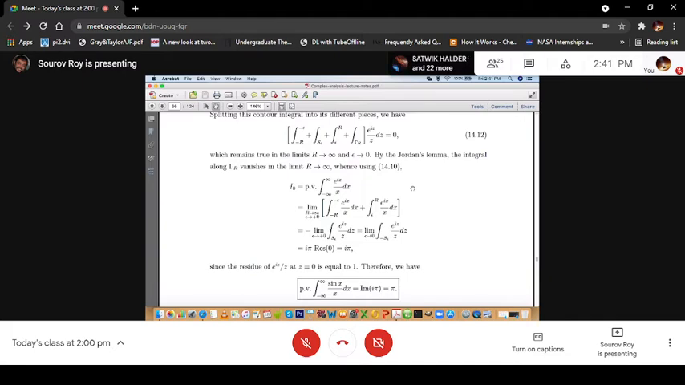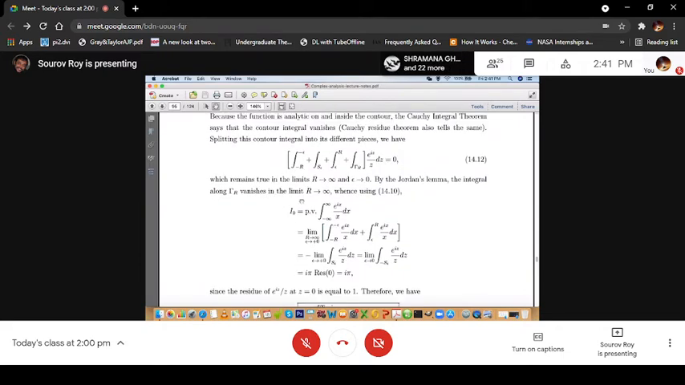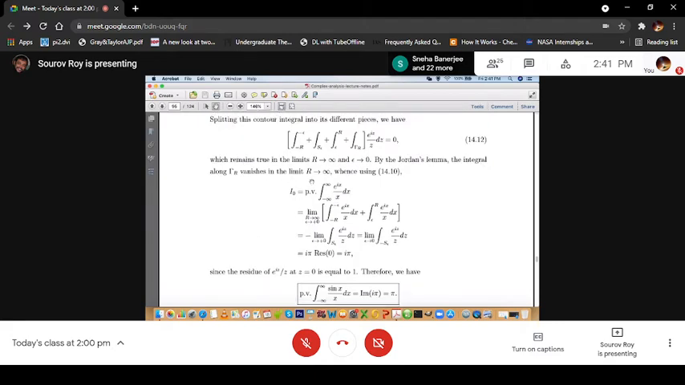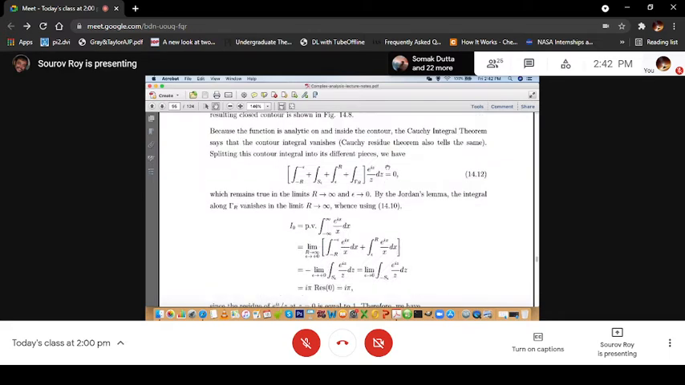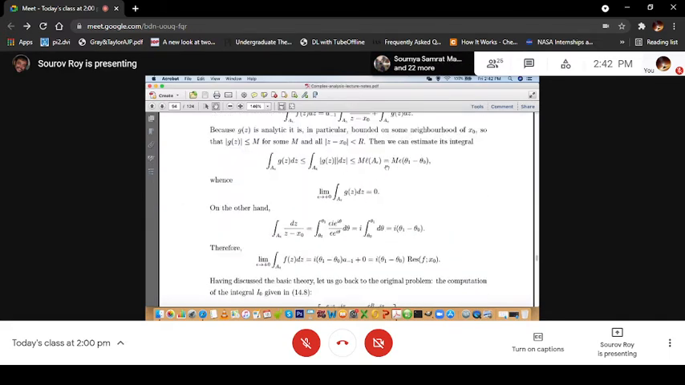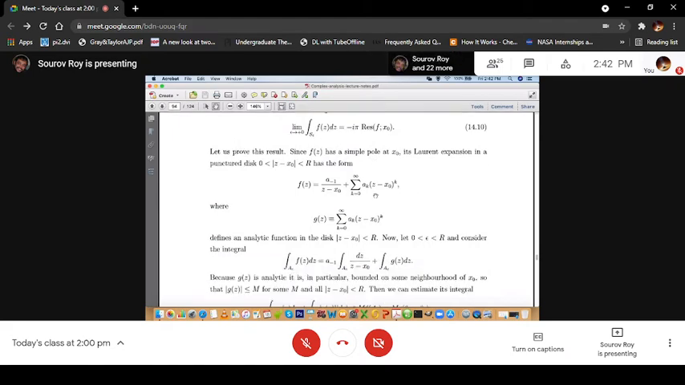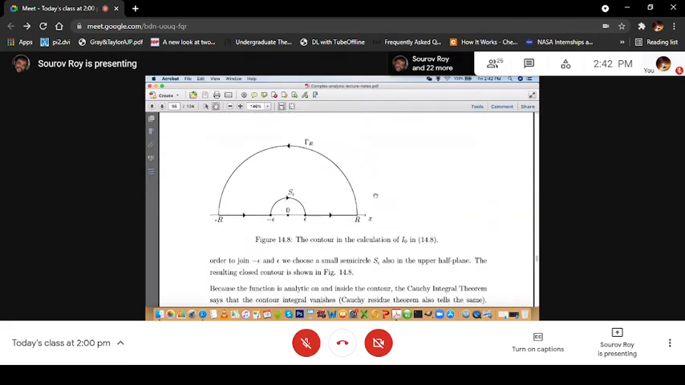And of course, now we can use Jordan's lemma. The integral along gamma r vanishes in the limit r tending to infinity. We see that f(z), which is 1 by z, goes to 0 as mod z tends to infinity, so everything applies perfectly. You can use Jordan's lemma directly. The integral along gamma r vanishes in the limit r tending to infinity, and then using 14.10, the integration along the semicircular arc is minus i pi times the residue of f at x0. We directly use that because we have proved the result.